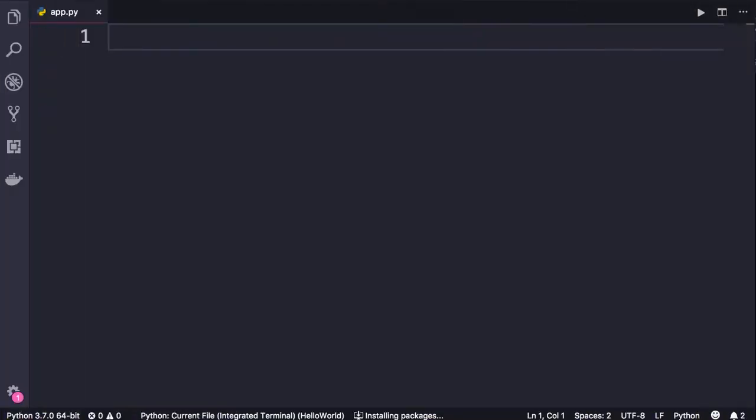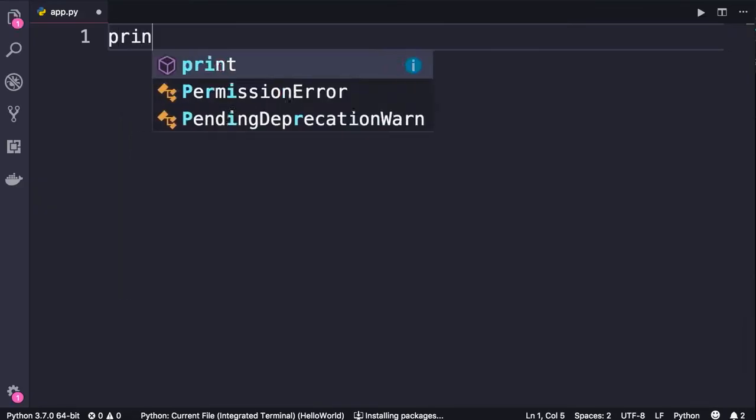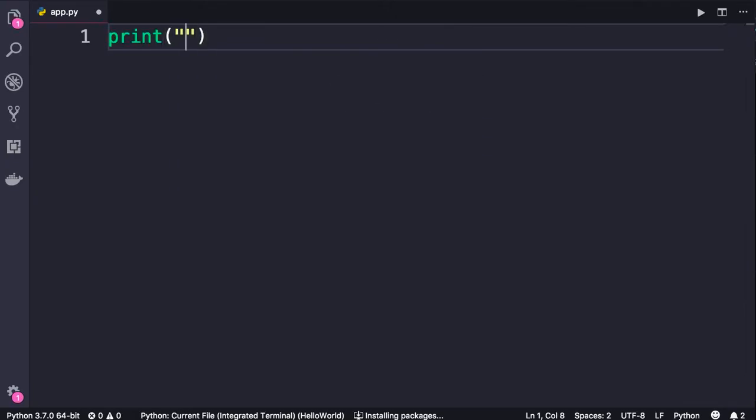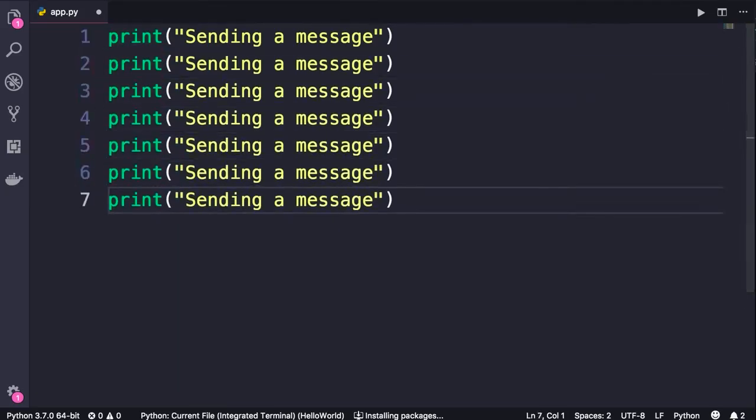There are times that we may want to repeat a task a number of times. For example, let's say we send a message to a user. If that message cannot be delivered, perhaps we want to retry 3 times. Now, for simplicity, let's imagine this print statement is equivalent to sending a message. In a real-world program, to send a message to a user, we have to write 5 to 10 lines of code. Now, if you want to retry 3 times, we don't want to repeat all that code. That is ugly. That's when we use a loop.